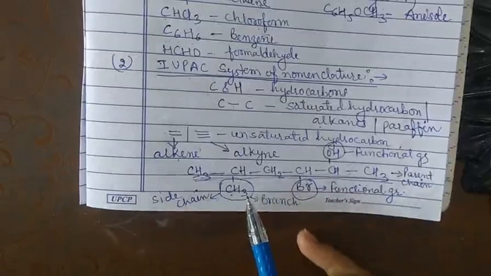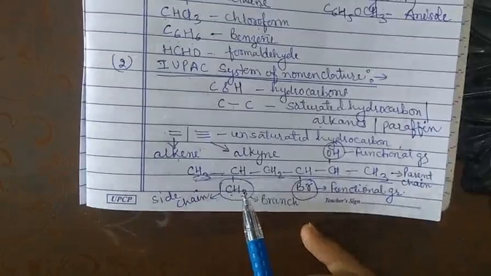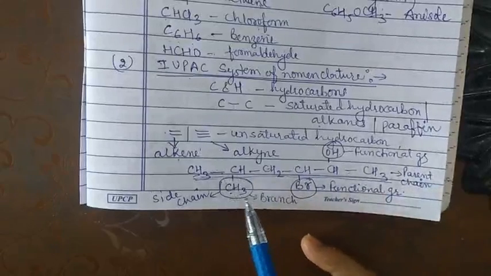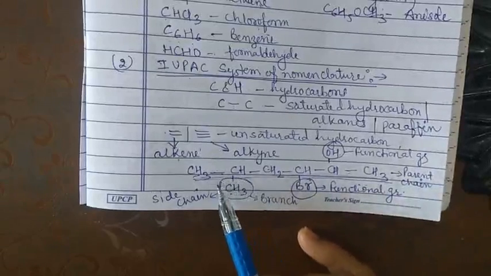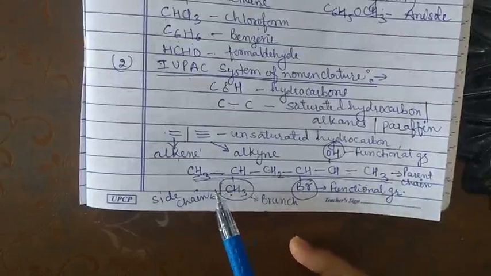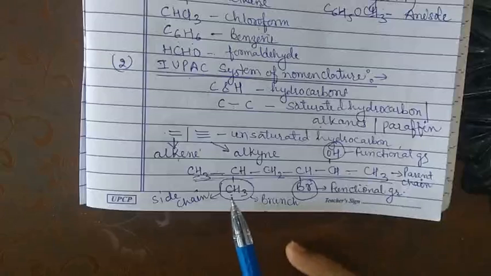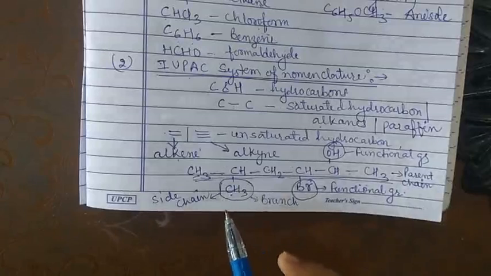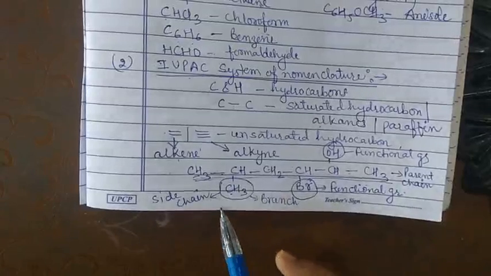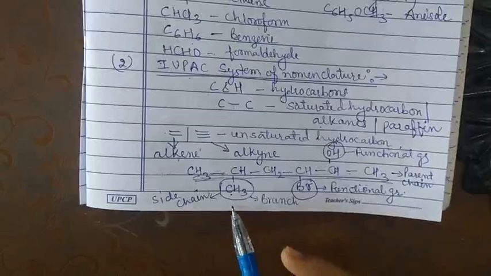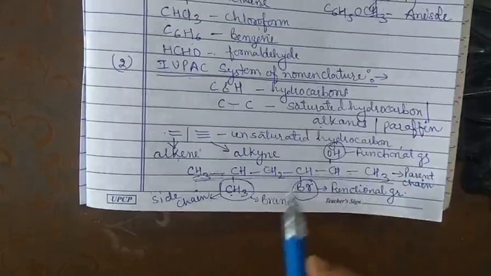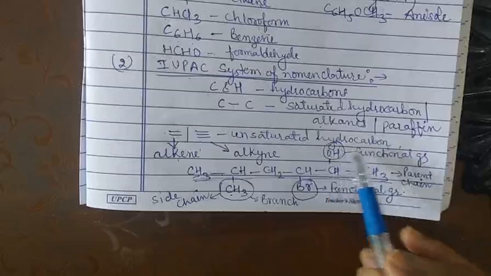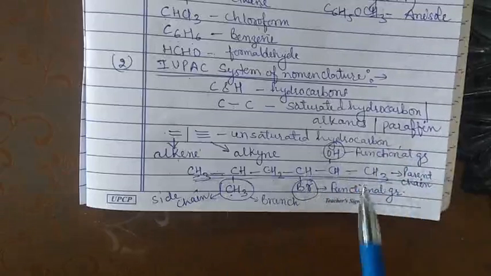It is also known as the branch. The branching takes place from the parent chain, and it is always in the form of an alkyl group. Because only one carbon atom is present here, it is the first member of the alkyl family, and its name is methyl. This is the way we give the IUPAC name to any organic compound.